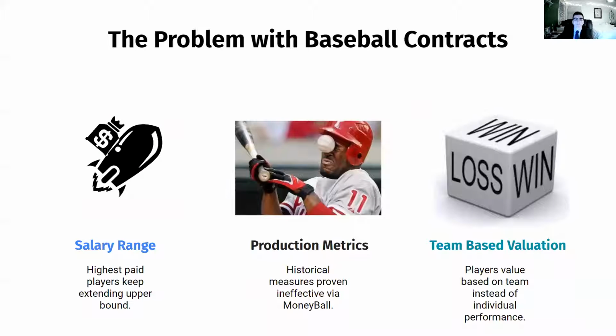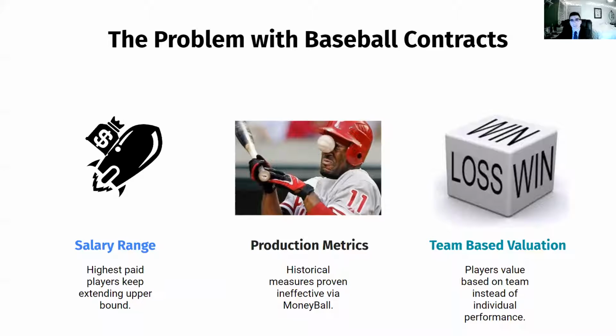So when looking at Major League Baseball, there seems to be a huge problem with baseball contracts. The salary range seems to be exploding out of the upper bound insanely. The infographic really describes it. The higher end players keep extending that upper bound. They are paid tremendously more than the average MLB player.